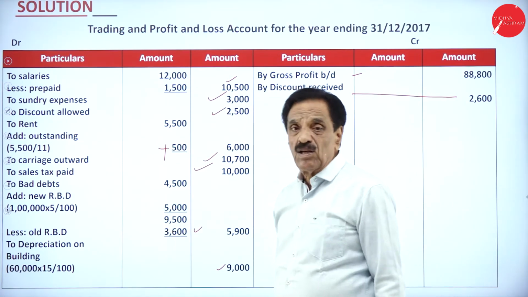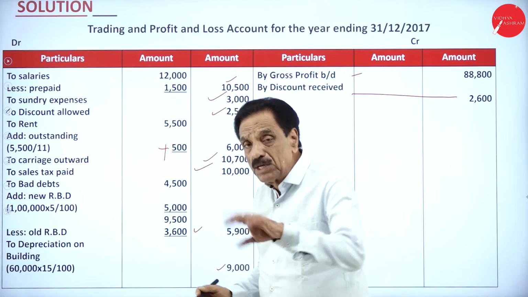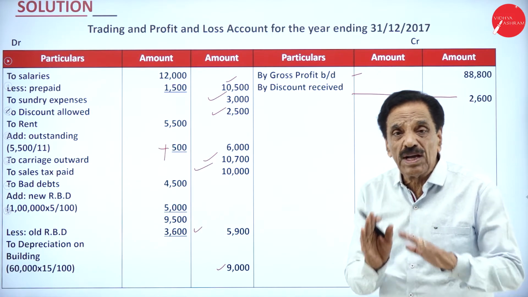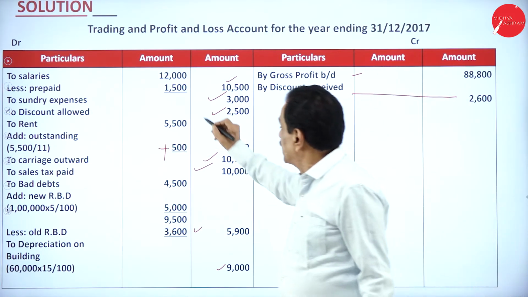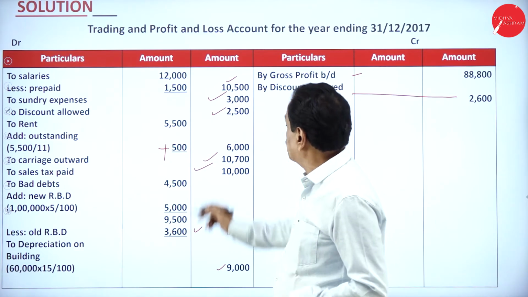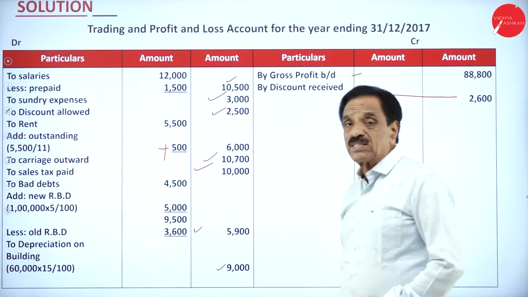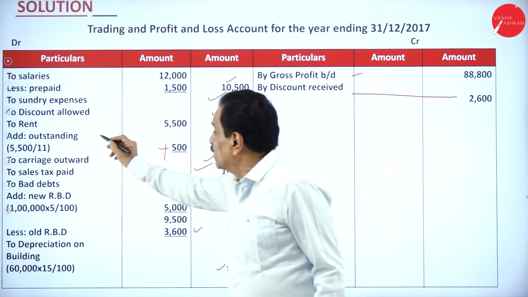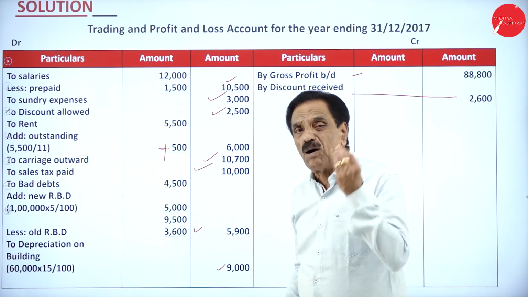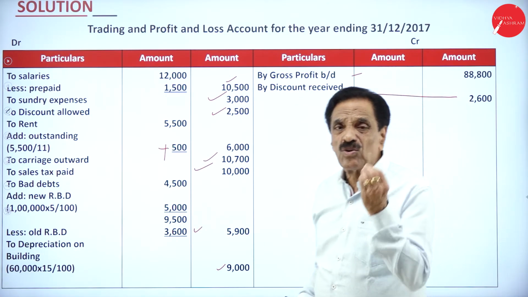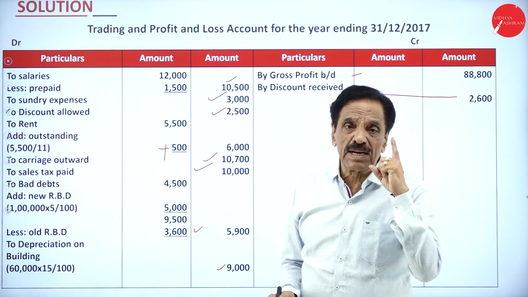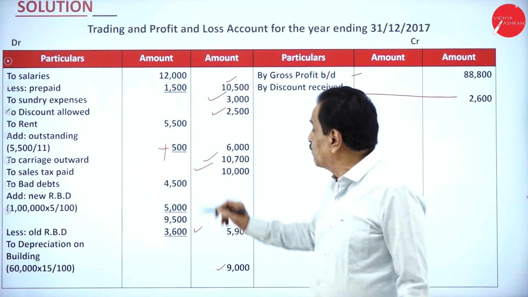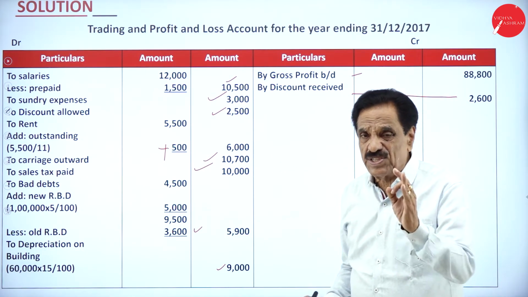How much salary paid? 12,000. How much prepaid? How much paid more? 1,500. So actual salary for this year is only 10,500. Then sundry general expenses allowed 3,000. How much discount allowed to customer? 2,500 is an expenditure to a firm. Then your rent paid is 5,500 for how many months? 11 months. You are doing the problem for 12 months. How many months rent is outstanding? 1,000. 5,500 divided by 11 is 500. Totally for this year is 6,000.